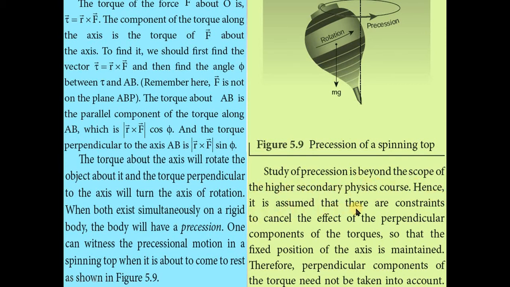Hence, it is assumed that there are constraints to cancel the effect of the perpendicular components of the torques, so that the fixed position of the axis is maintained. Therefore, the perpendicular component of the torque need not be taken into account.